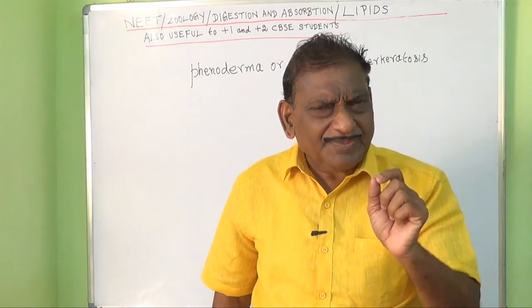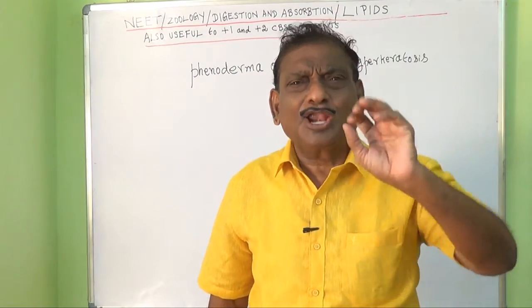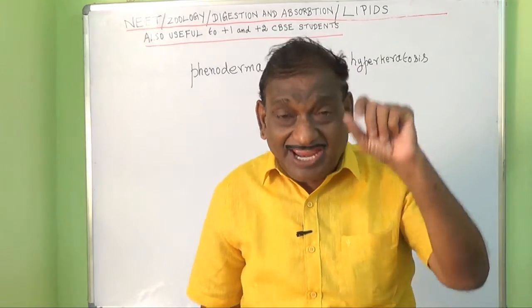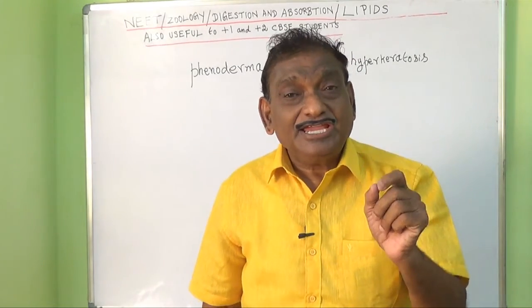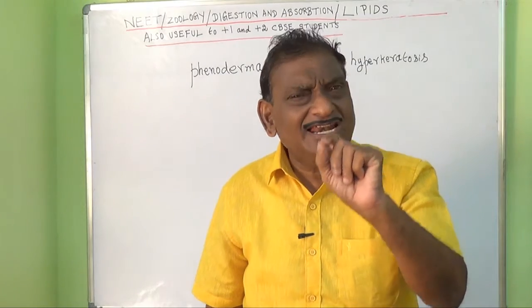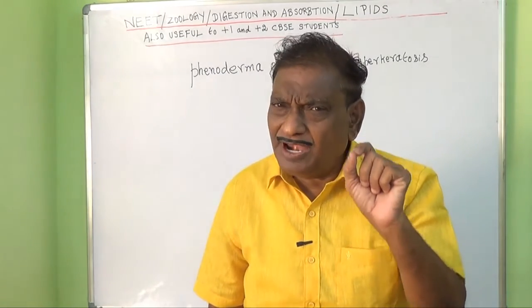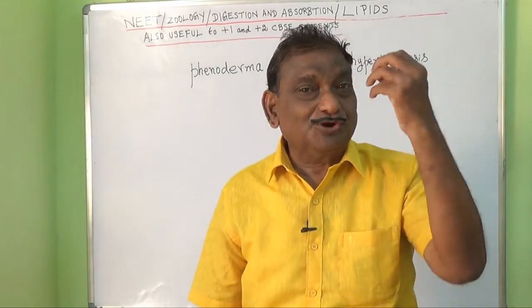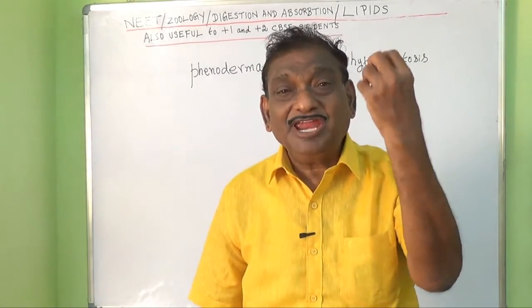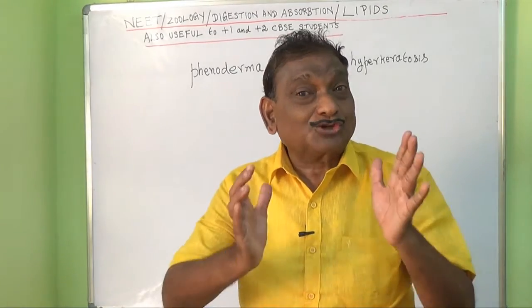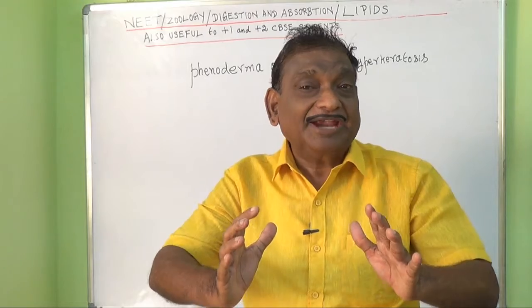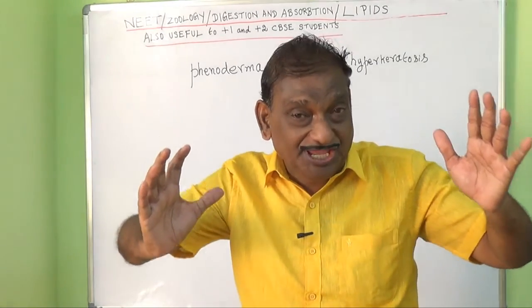Suppose if the excess amounts of calories were not converted into triglycerides and stored in the fat cells, what will happen? We will have to eat every 20 minutes or 30 minutes in order to get the energy to perform the activities of our body.